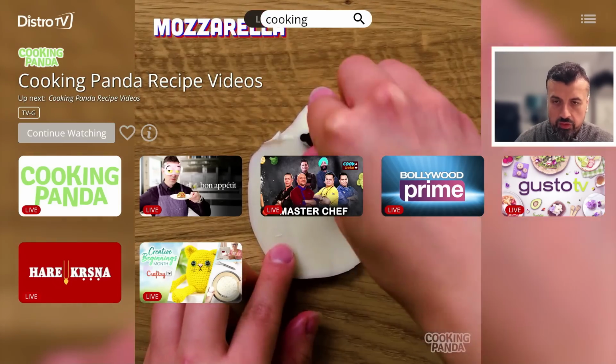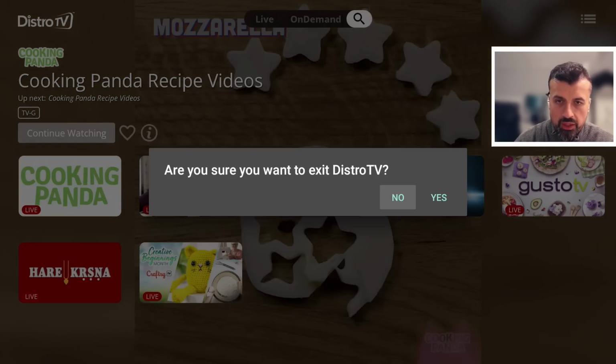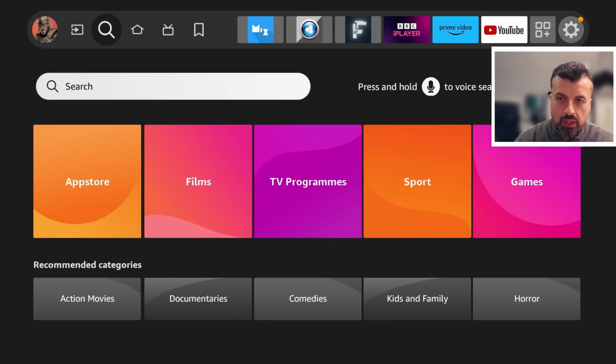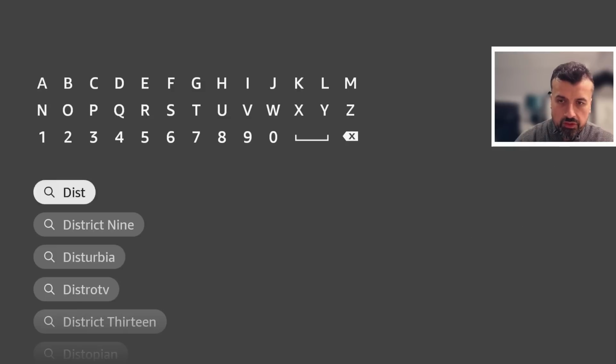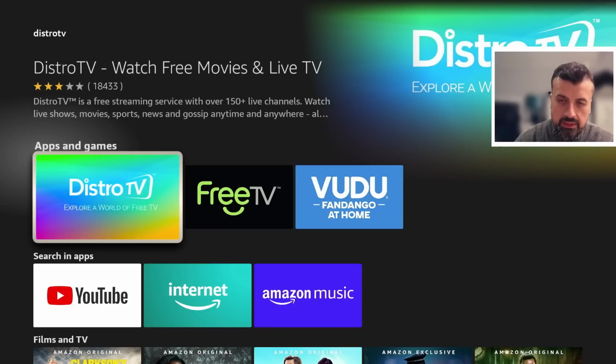Now, to get this on all of your devices, you can go to your homepage, go over to search and type in the word distro. You can see Distro TV. Let's click on that. That's the application there. You'll also see that in your Google Play Store. Search for the same thing.